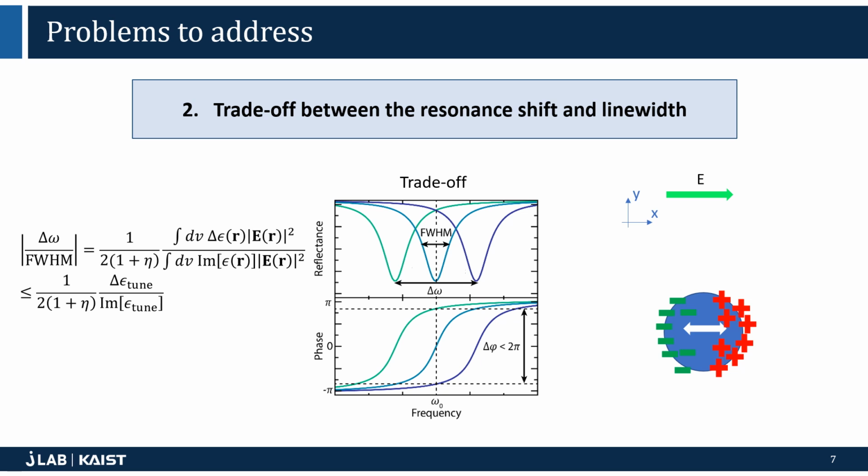The lateral shift of these curves, denoted by delta omega, needs to be bigger to attain the full 2 pi phase range, but in the process of trying to maximize the delta omega by cramming more charges in and out of the system, you inevitably get a larger full width half maximum due to more losses from the extra charges, which in turn requires you to have an even bigger delta omega. This is a trade-off relationship, so people had to settle for a sub 2 pi dynamic phase range.